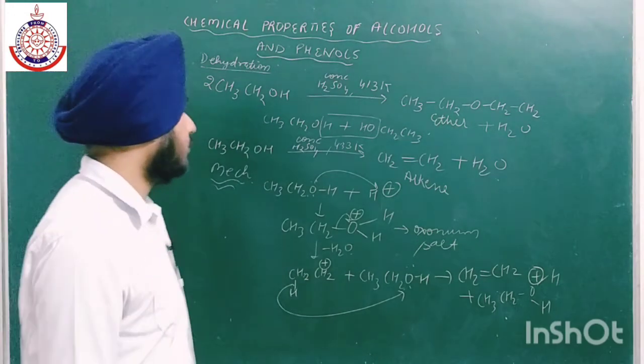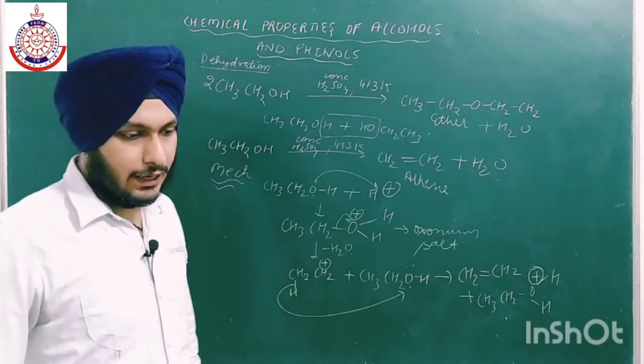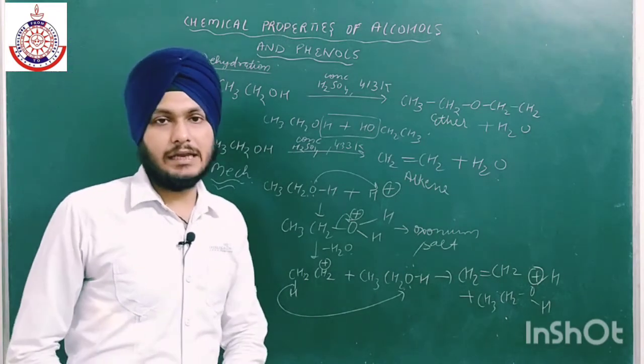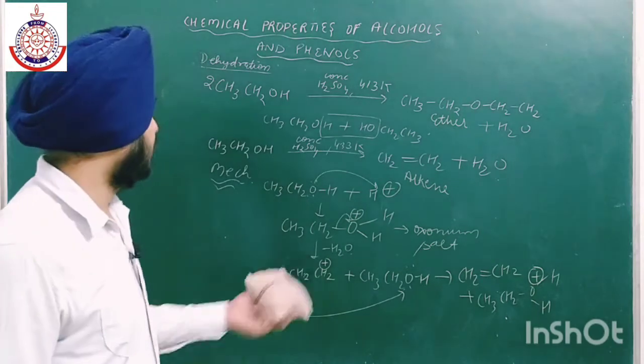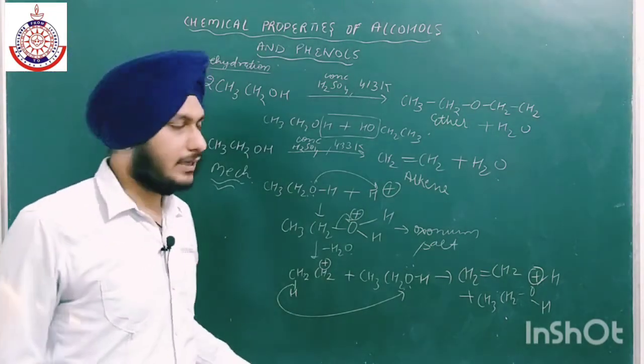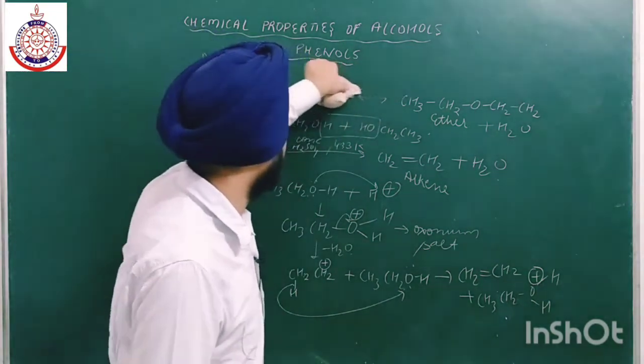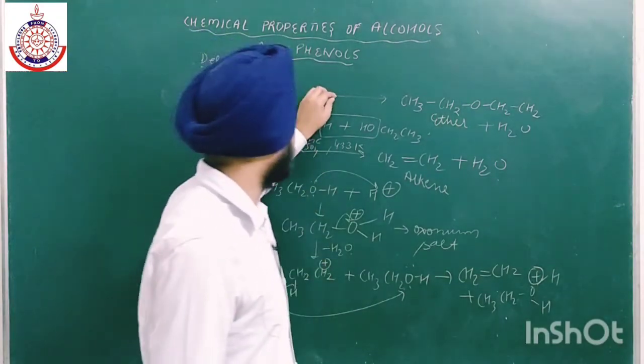This reaction will also take place in presence of alumina, Al2O3, but there is a change in temperature.